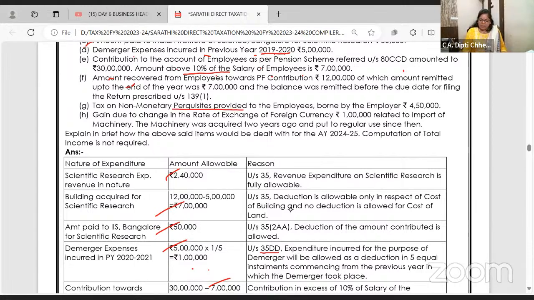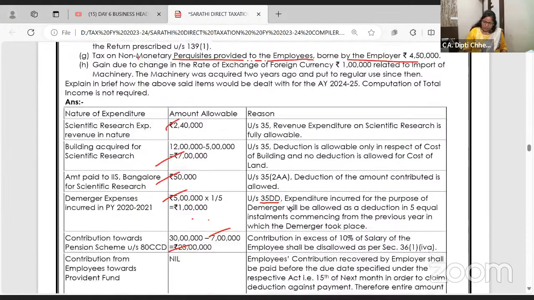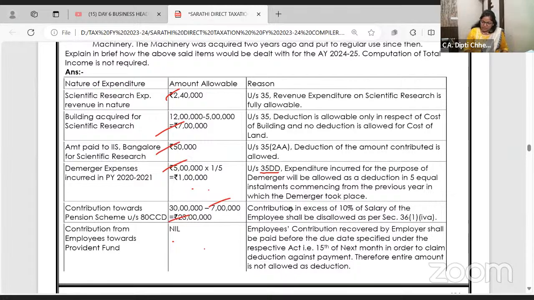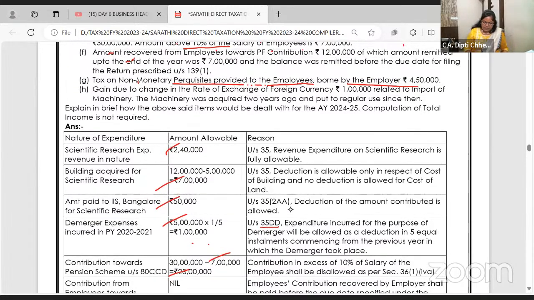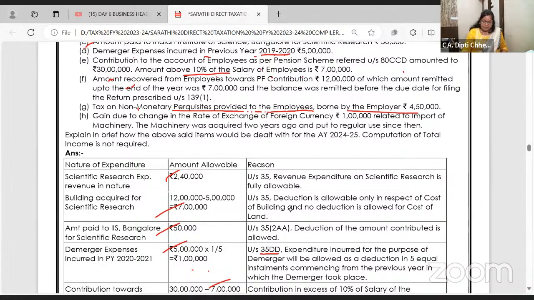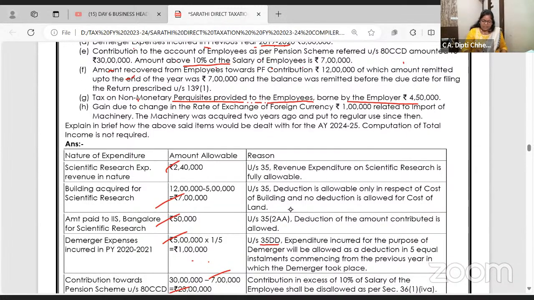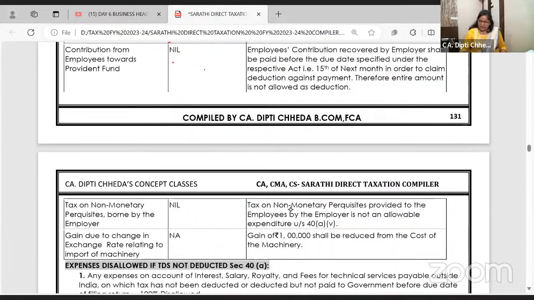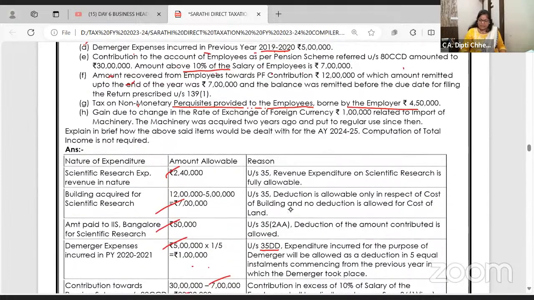Tax on non-monetary perquisites provided to the employees borne by employer. Employer is giving employee perquisite, fine. Perquisite is benefit in kind. Now on that perquisite, tax is also paid by employer. Your own income tax is not allowed, and you are paying tax for employee, not allowed. 4,50,000. G bit, I'm checking. I missed out one bit, no F, that I will check. Tax on non-monetary perquisite provided to employee by employer is not allowed as expenditure.